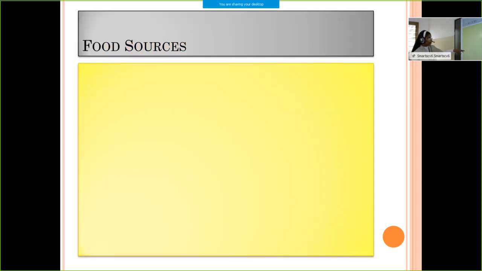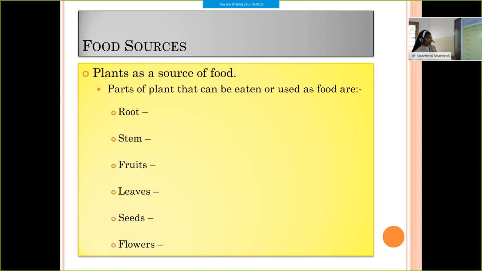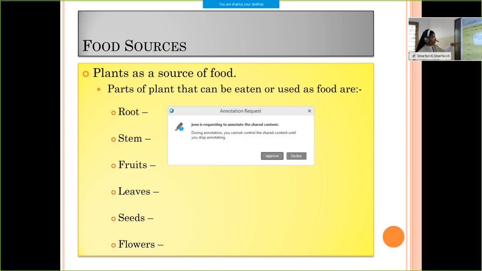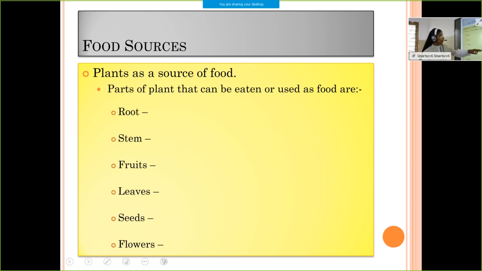After that, we discussed the food sources that we obtain from plants. The parts of plants that can be eaten or used as food are root, stem, fruits, leaves, seeds and flowers. We also saw some examples. Now I want to ask: some plants have two or more edible parts. Can you name some plants like that?